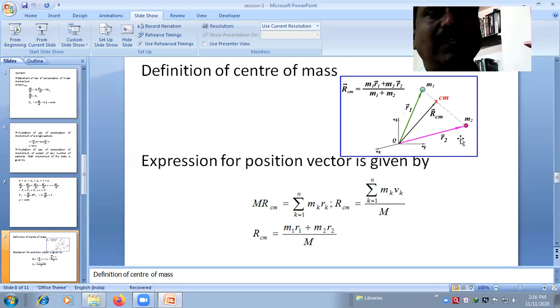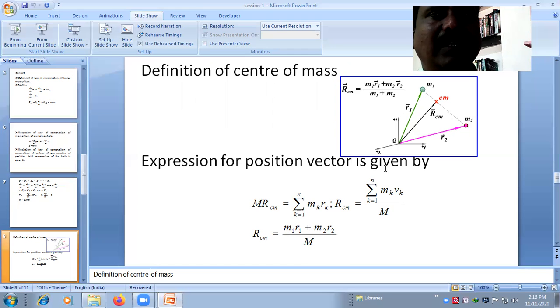This is for a system consisting of only two particles. Suppose a system contains n number of particles, then the position vector of the center of mass of the system becomes RCM equals M1 R1 plus M2 R2 plus M3 R3 and so on up to Mn Rn, divided by M1 plus M2 up to Mn.